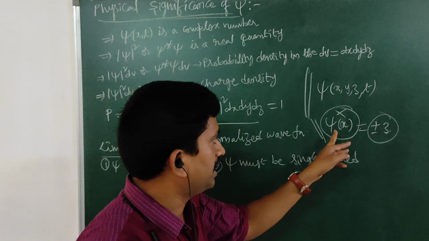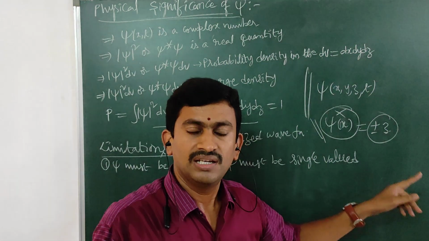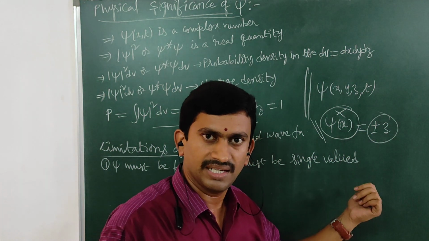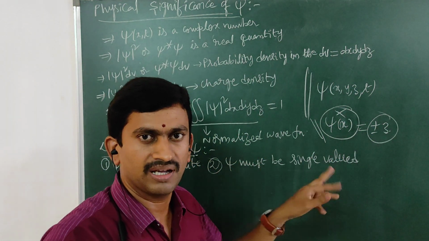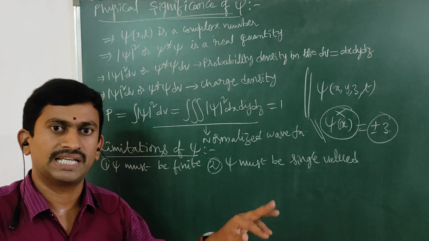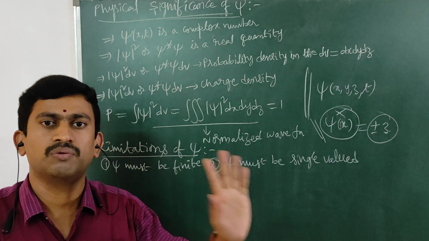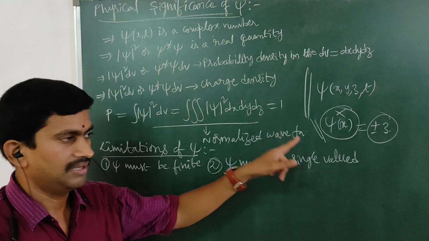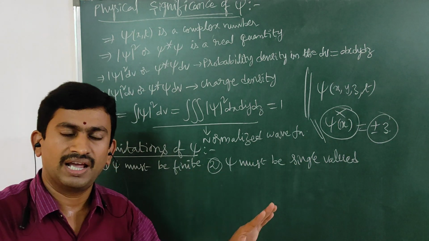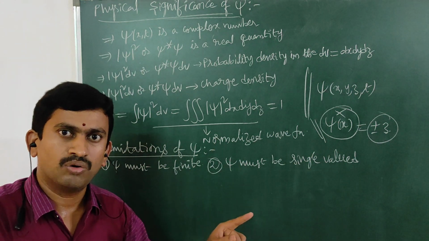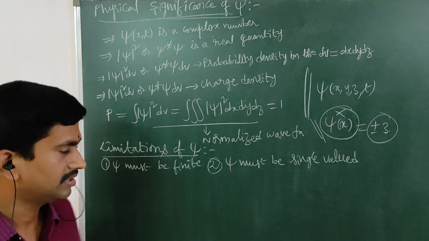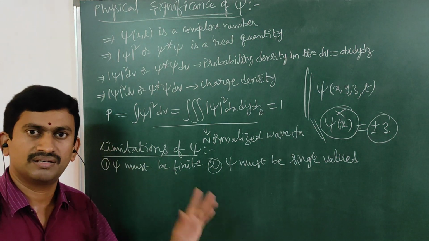Because what do you mean by psi of x equal to plus or minus 3? In the sense, the wave function is simultaneously existing at plus 3 and minus 3. It is highly impossible because the wave function represents the wave, and the wave cannot exist simultaneously at two places. It must be there at only one place. Hence the wave function psi must be single valued. It never has more than one value. If it has, then such a wave function cannot be used to represent the Schrodinger wave function, or matter wave.